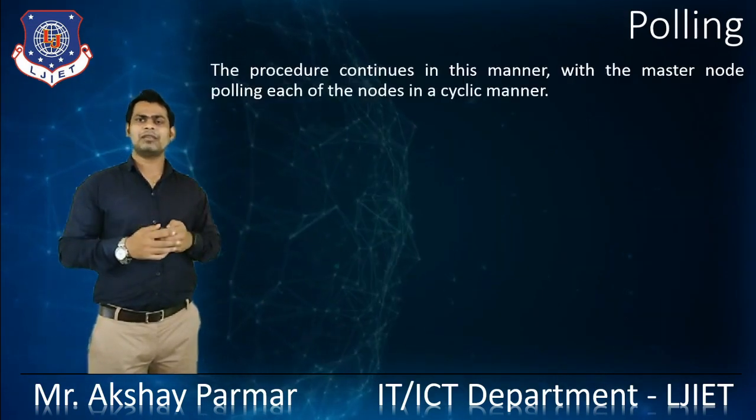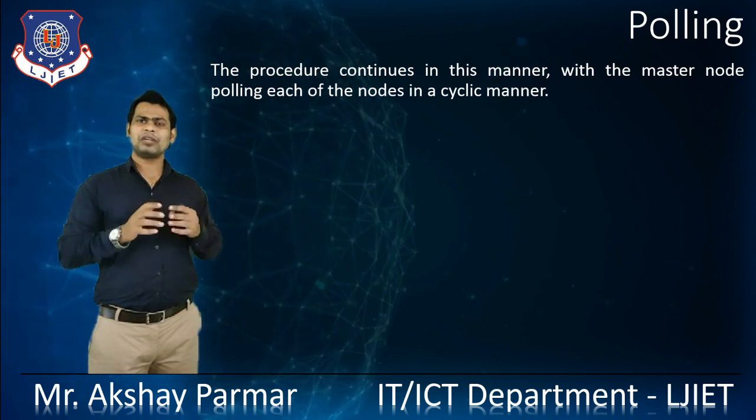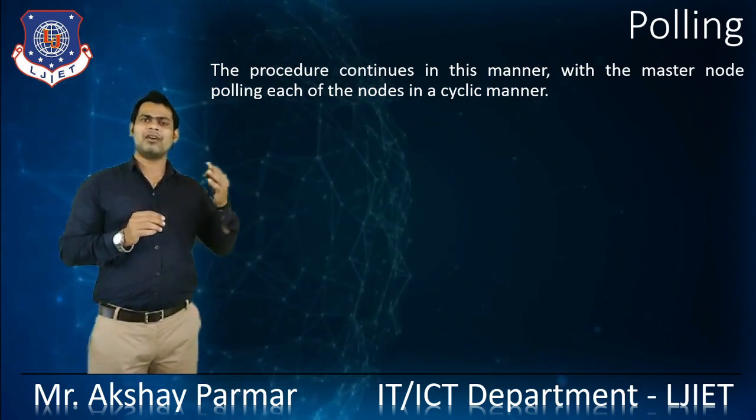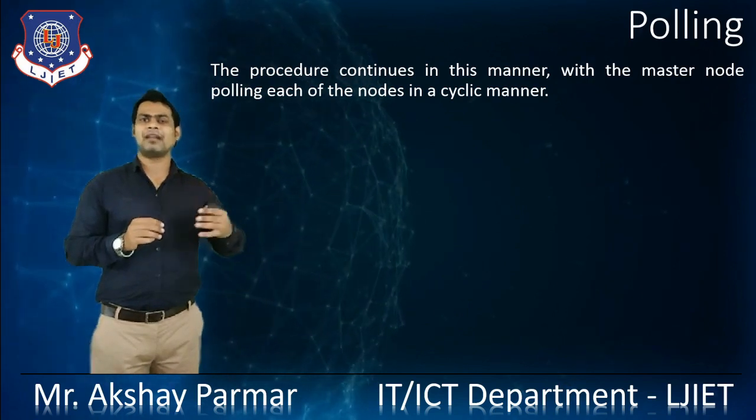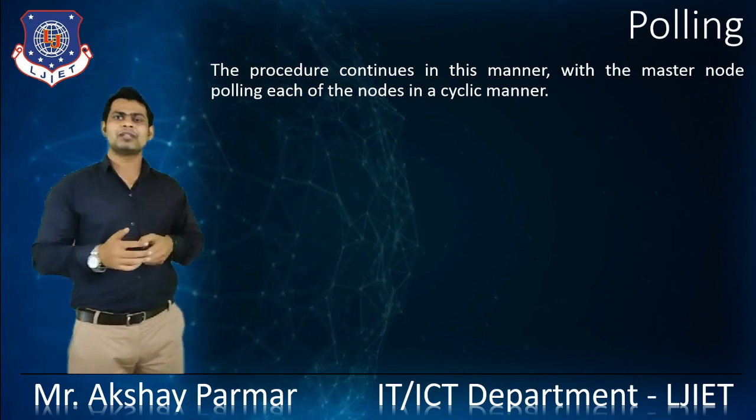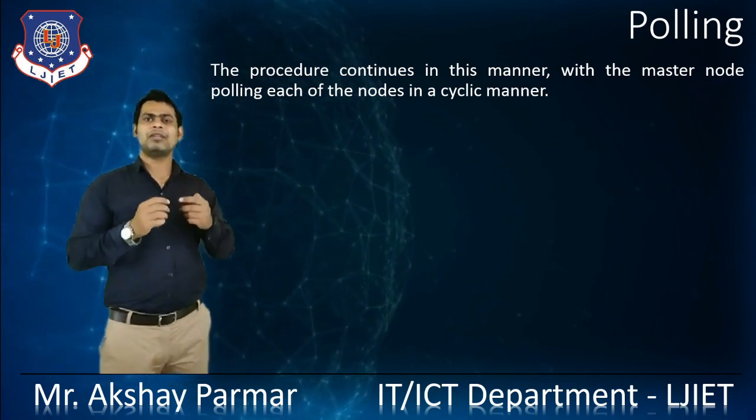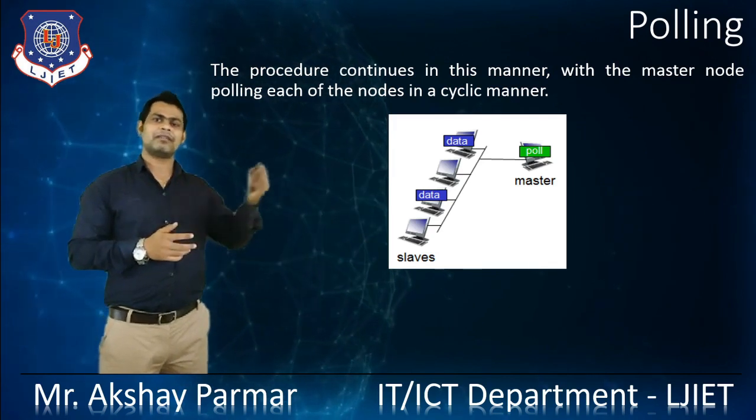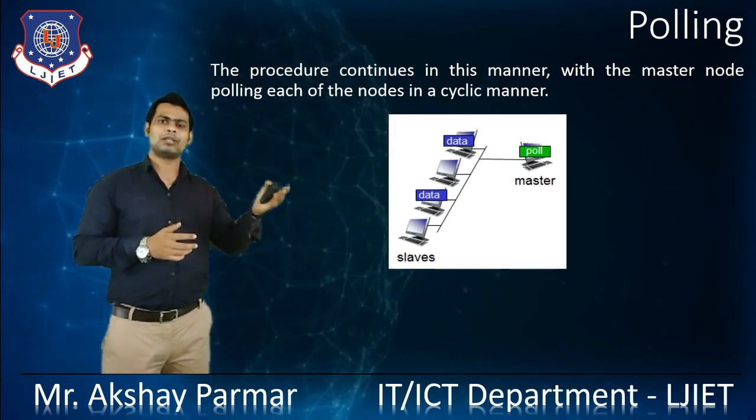That's how the polling is working. The procedure continues in this manner, with the master node polling each of the nodes in a cyclic manner. As we have discussed, it is sending the data in a round robin manner, right? So it polls each of the nodes cyclically, as you can observe in the figure. We have node 1, node 2, and so on.